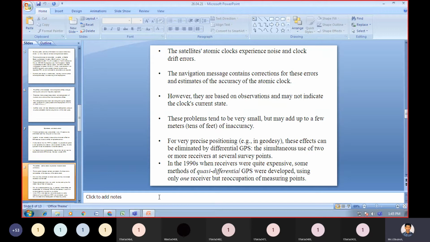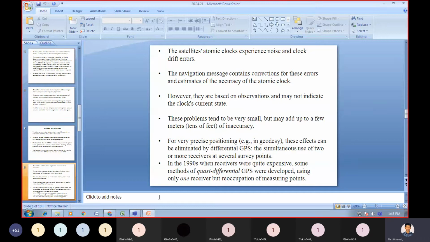With the help of differential GPS only, we will be able to eliminate these types of problems. It requires the simultaneous use of 2 or more receivers at several survey points.